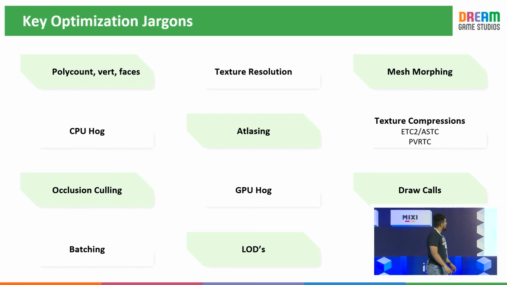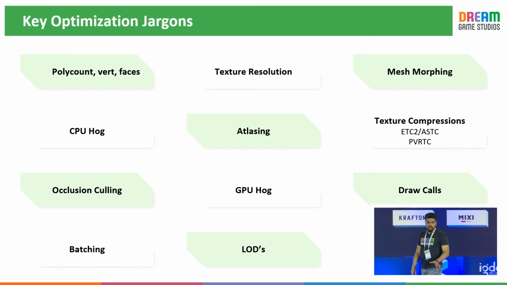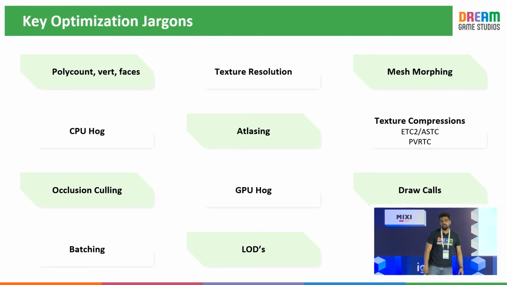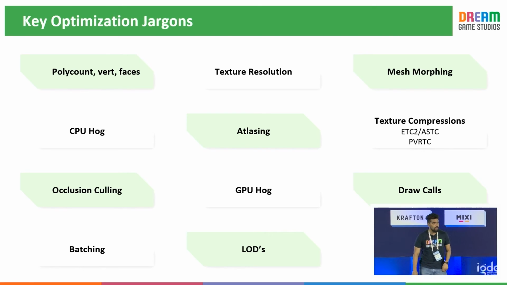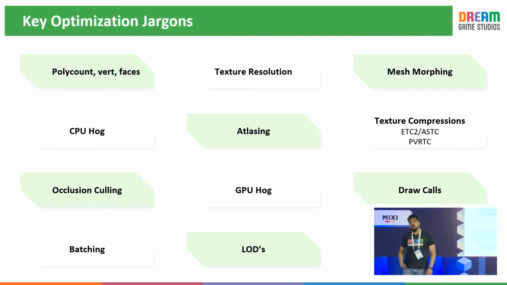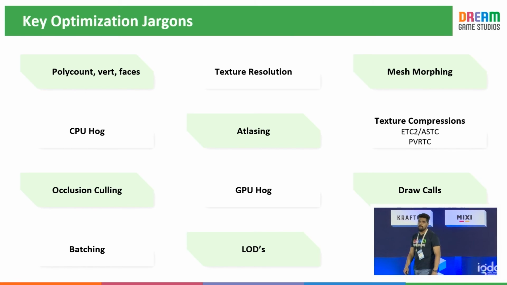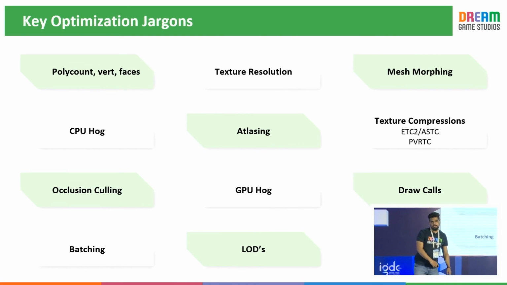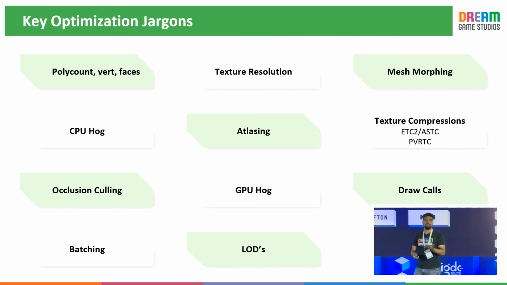Then occlusion culling. Occlusion culling allows you to take the camera somewhere and see whether there is a CPU hog or a GPU hog at this viewport of the camera. Then we have draw calls. Draw calls is something that I'll cover later while I explain optimization in characters in detail. Then we have batching, LODs, and how is the VRAM usage inside the GPU. Everything comes with its own advantages and drawbacks. Use more LODs, you are going to spend more RAM. So you need to have a balance between everything.